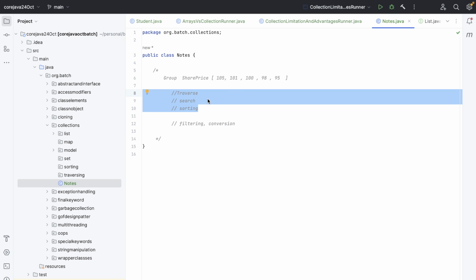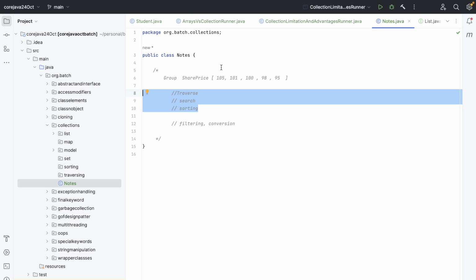If we have any data structure, we can traverse it, we can search in it, and we can sort the data inside it. And that's what we do with data structures, be it array, tree, heap, which is again a part of tree, stack, queue, linked list. We can traverse these, search in these, and sort these. Sorting also requires traversal, so traverse is the most important thing. Filtering is search only, leaving other things out.